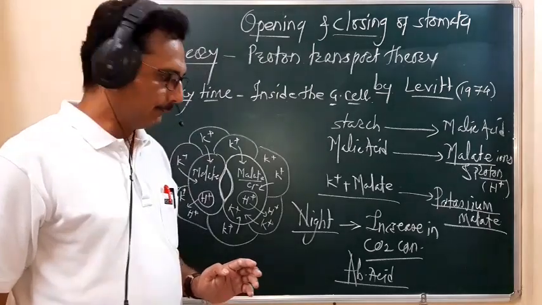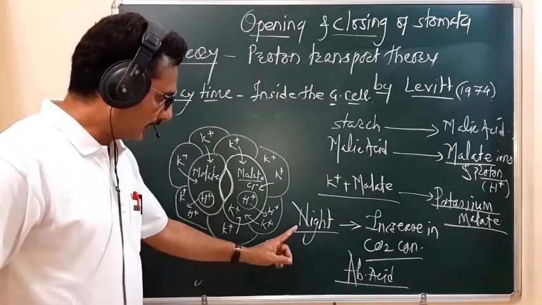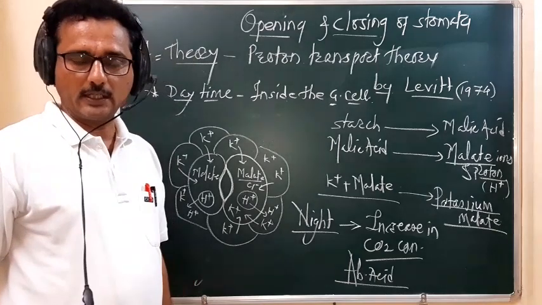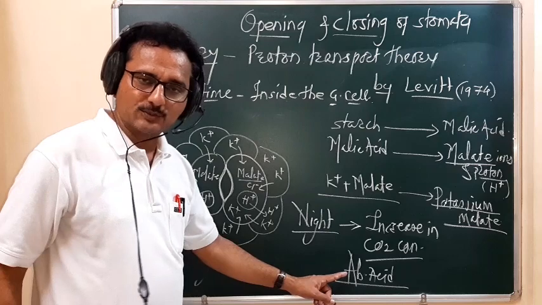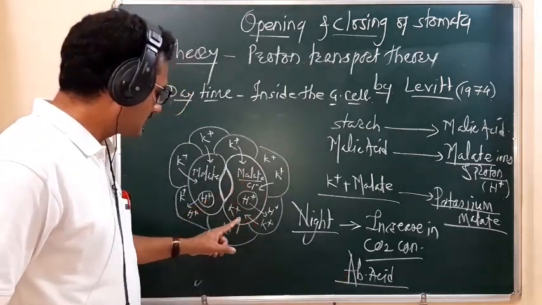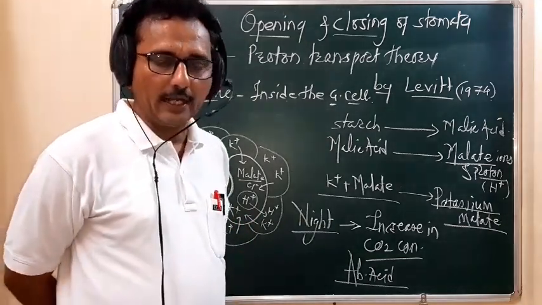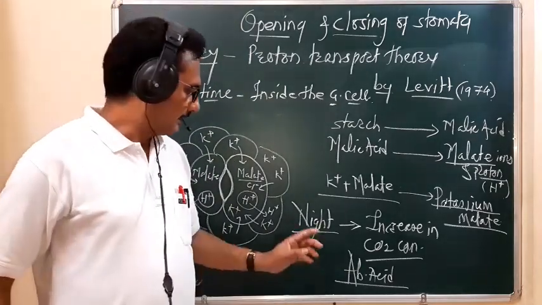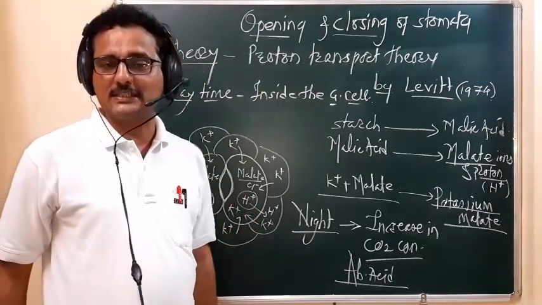Then, student, see how the stomata get closed during night time. During night time there is an increase in concentration of the CO2, and along with that, in the presence of the abscisic acid, a growth inhibitor, the permeability of the guard cell is changed. The abscisic acid inhibits the uptake of the K plus and Cl minus ion.